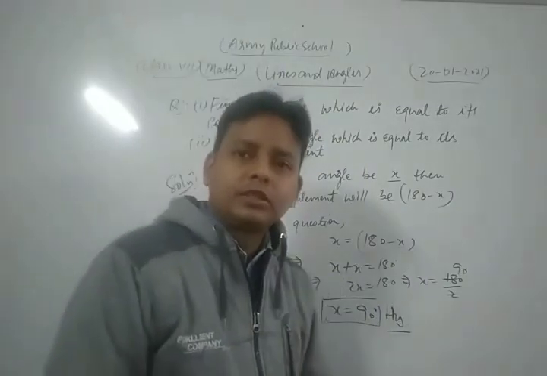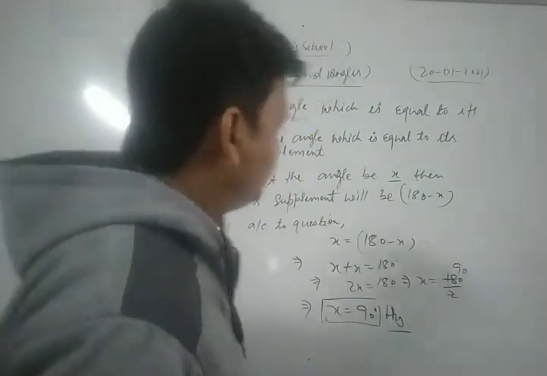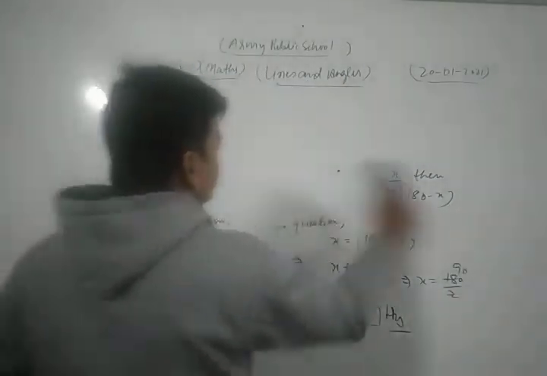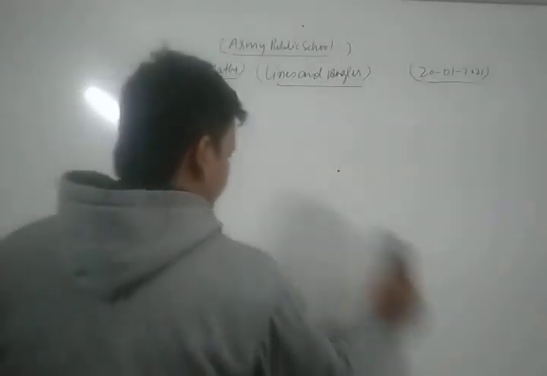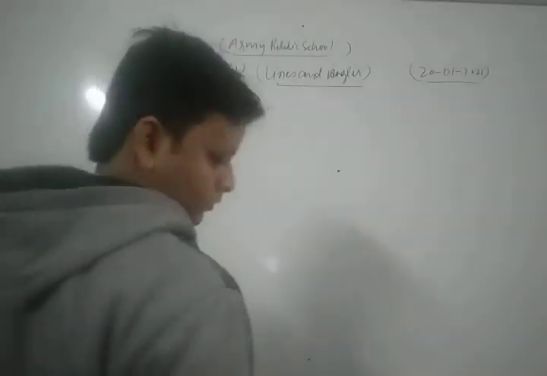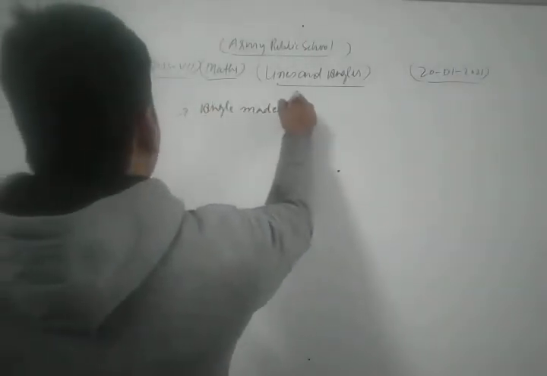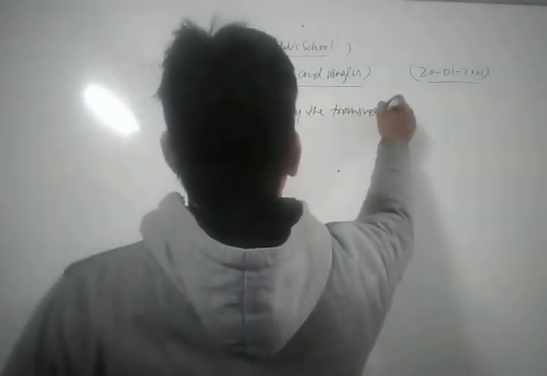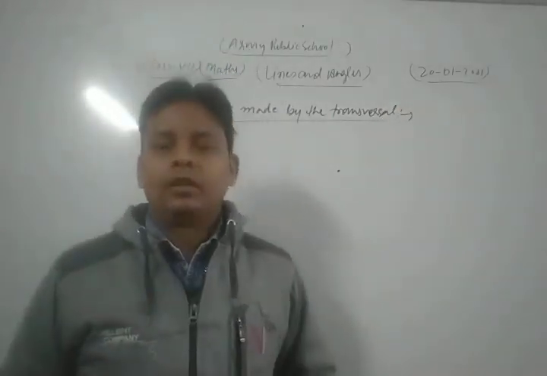Now we are going to discuss the last topic of that chapter, which is angle made by the transversal. Let's see.